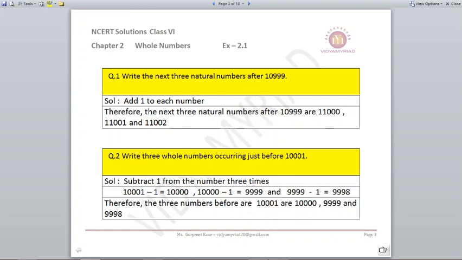Question number 2. Write 3 whole numbers occurring just before 10,001. Before means you will subtract 1, or do reverse counting. When you subtract 1 from 10,001, you get 10,000, and before 10,000 what will come? 9,999, and before that 9,998. So the 3 numbers before 10,001 are 10,000, 9,999 and 9,998.